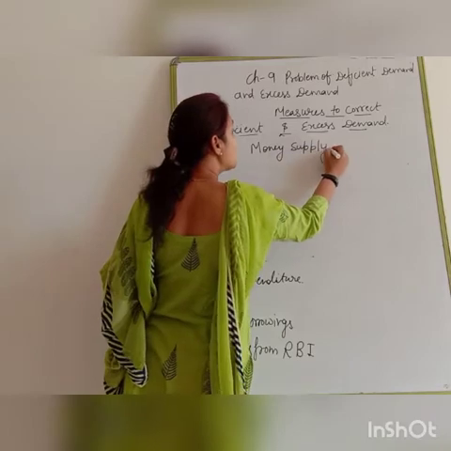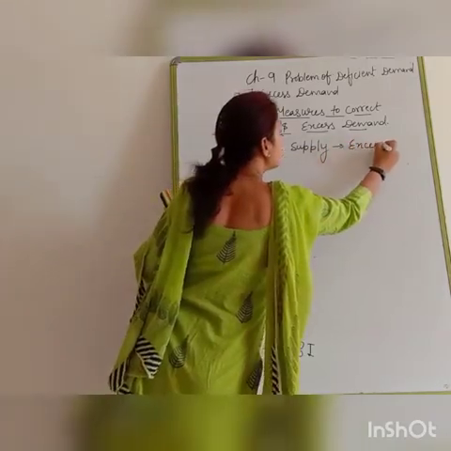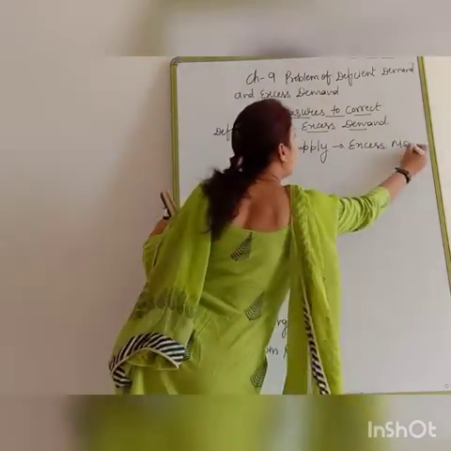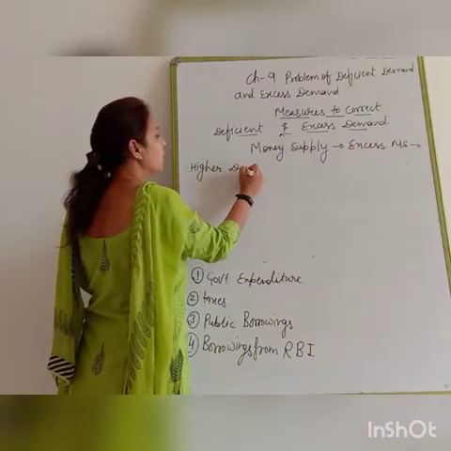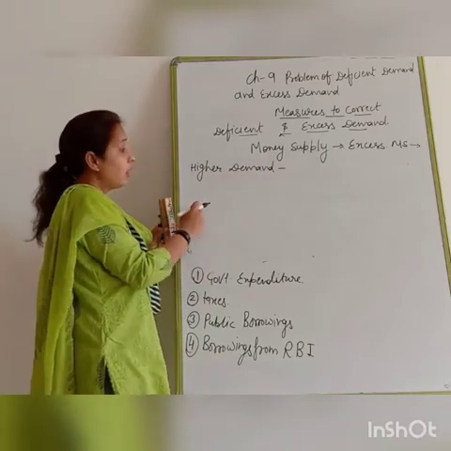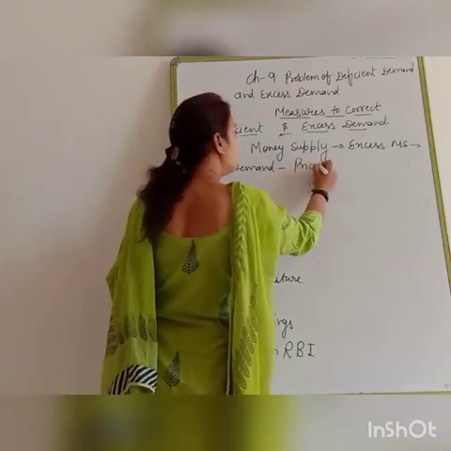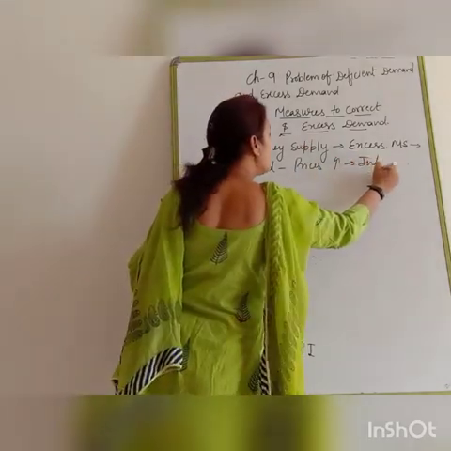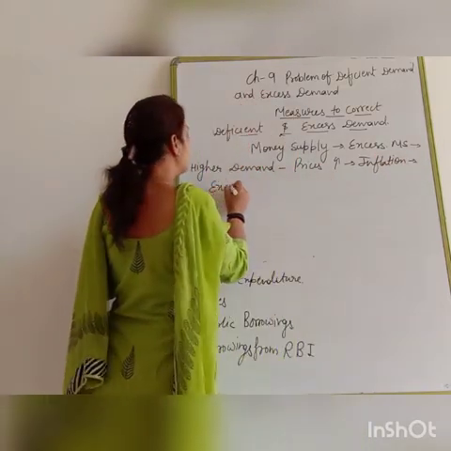If there is excess money supply in the economy, there will be higher demand. So the economy is going to face the problem of inflation. Due to the higher demand, prices will increase, and due to the increase in prices, the economy faces inflation as well as excess demand, and vice versa. Clear?